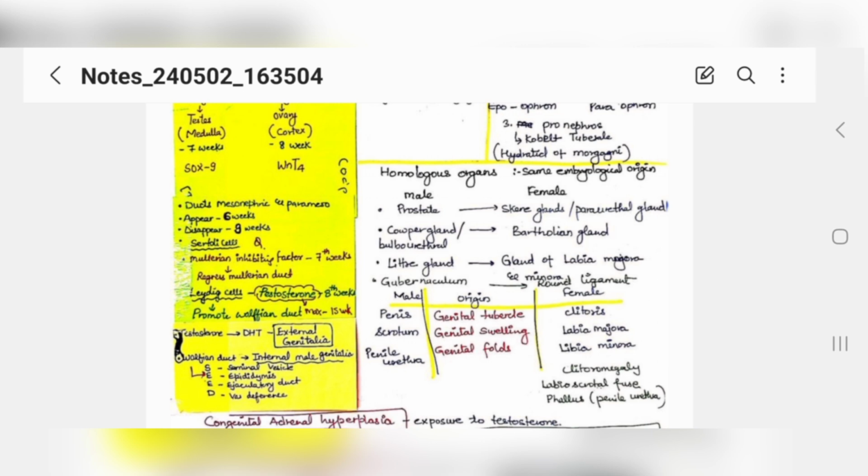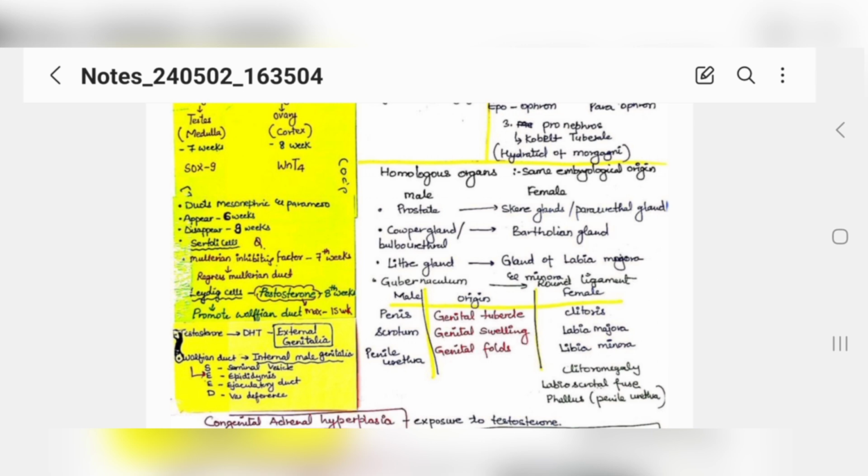See, we have Mullerian and Wolffian duct both, right? One has to regress and the other has to promote, then only a male or a female child will be born. Simple. So if Mullerian inhibition is occurring, promotion should also be there. So Wolffian duct promotion will be there, so that a male child will be forming. Vice versa, right? Then your testosterone, which is coming from Leydig cells, will form dihydrotestosterone, and your external genitalia will be formed of male. Simple. So because of testosterone, you are having external male genitalia.